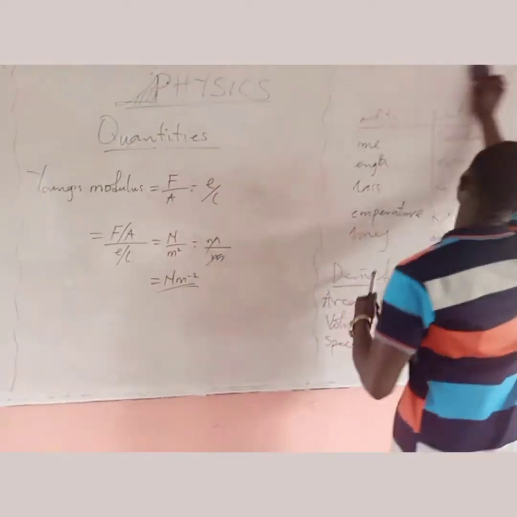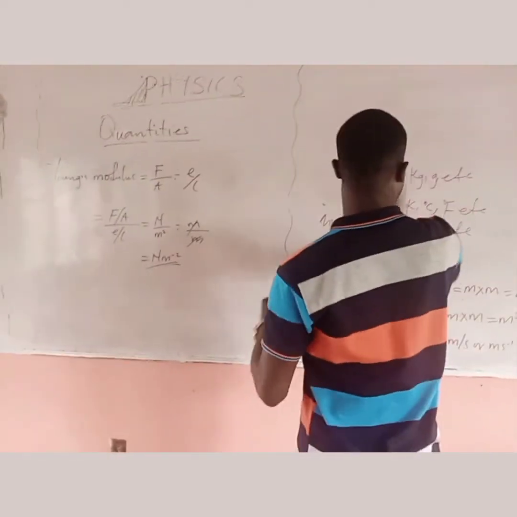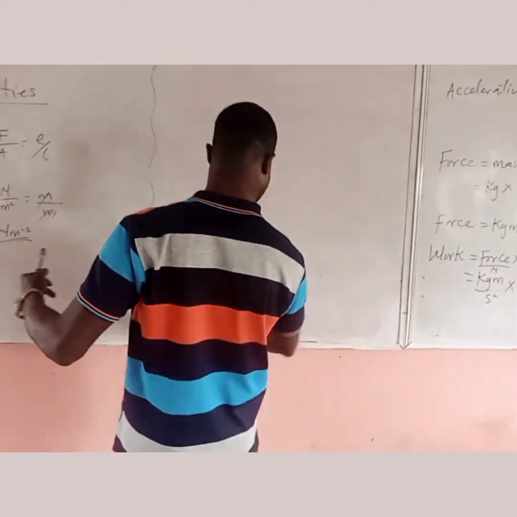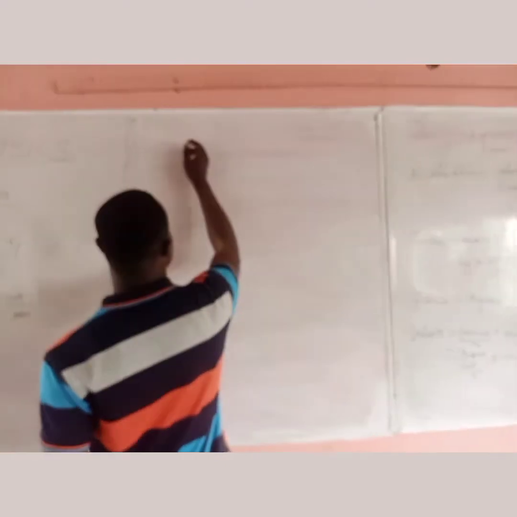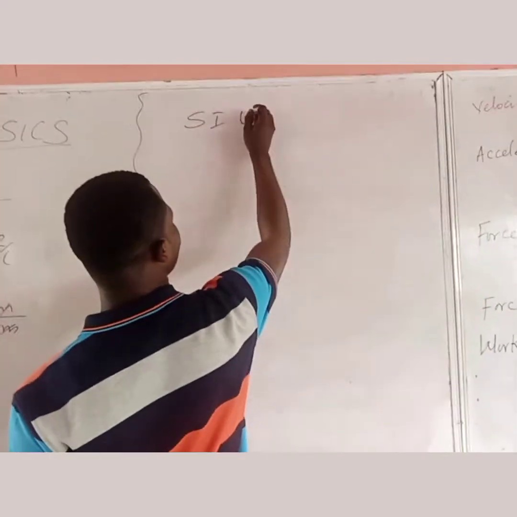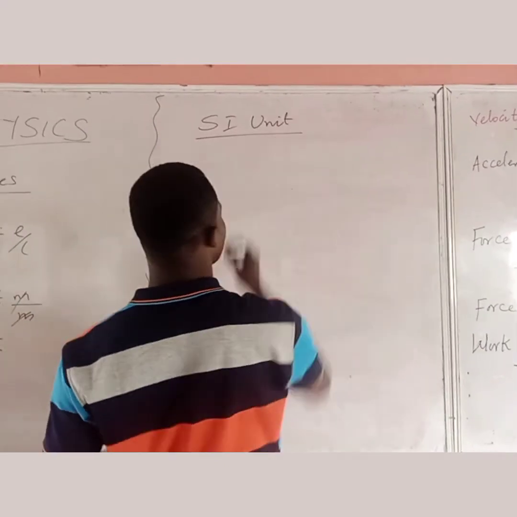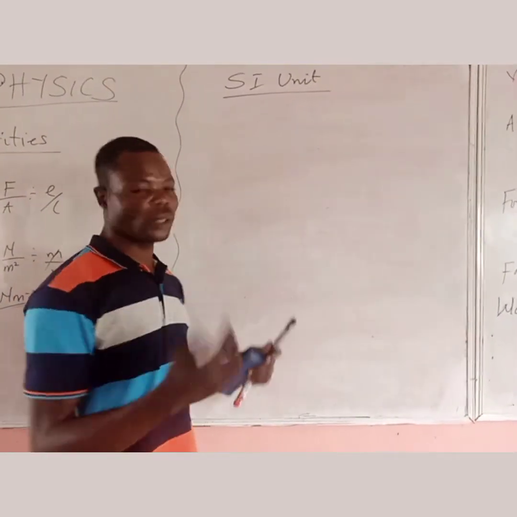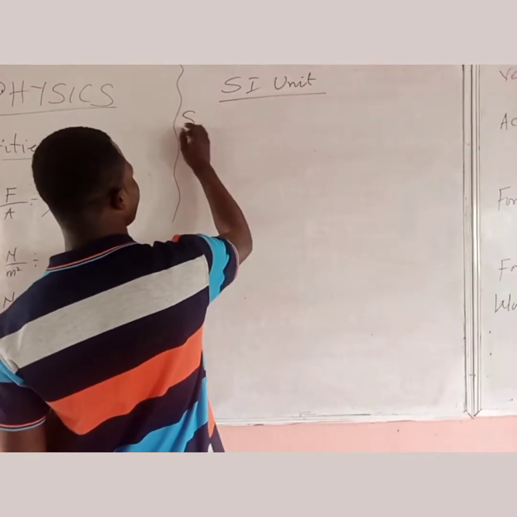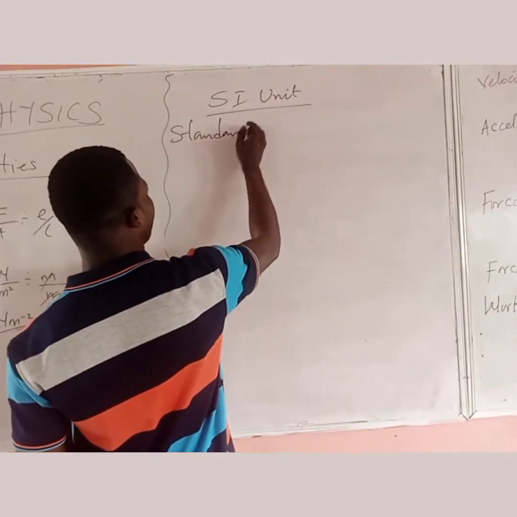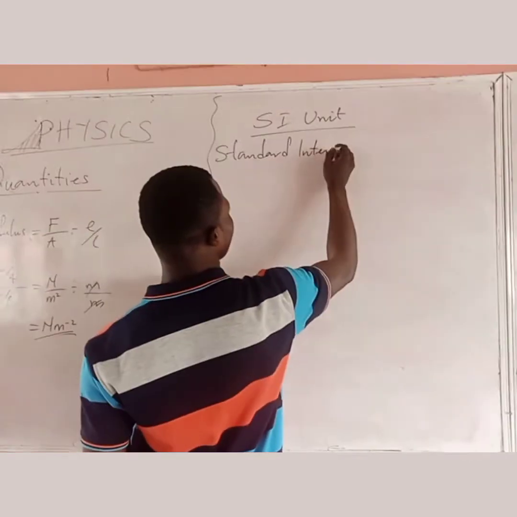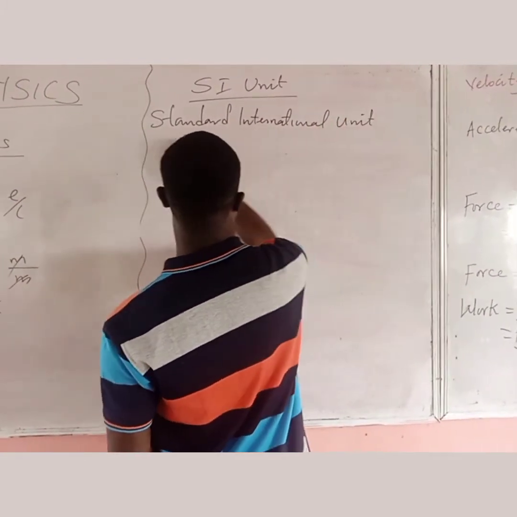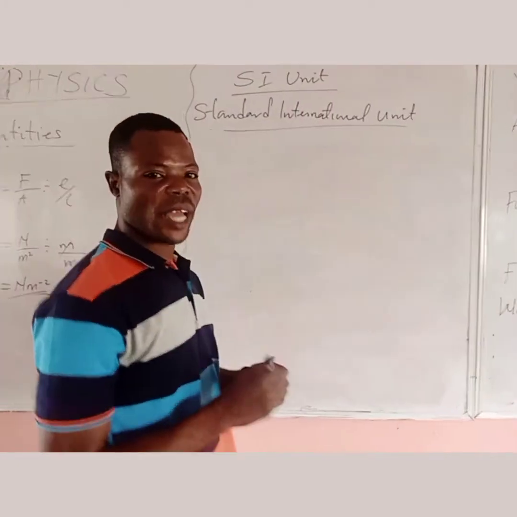SI unit means Standard International Unit. That is the full meaning of SI unit.